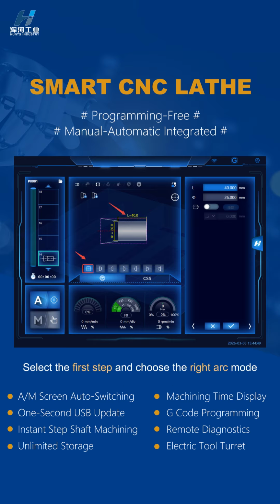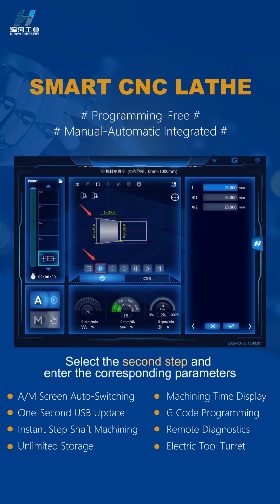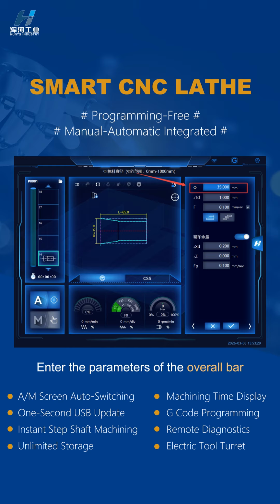Select the first step and choose the right arc mode. L stands for the cutting leg. Phi1 stands for the left diameter of the bar. Select the second step and enter the corresponding parameters. Enter the parameters of the overall bar.